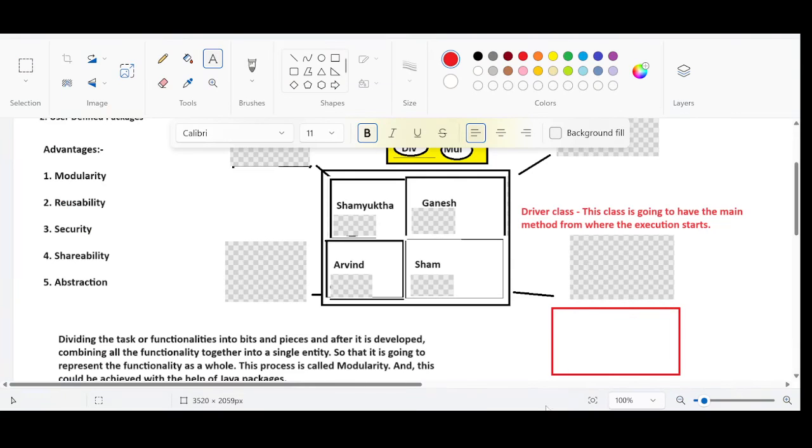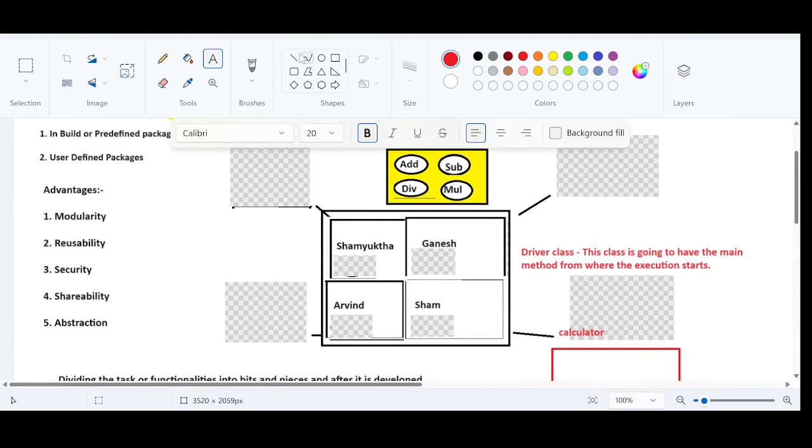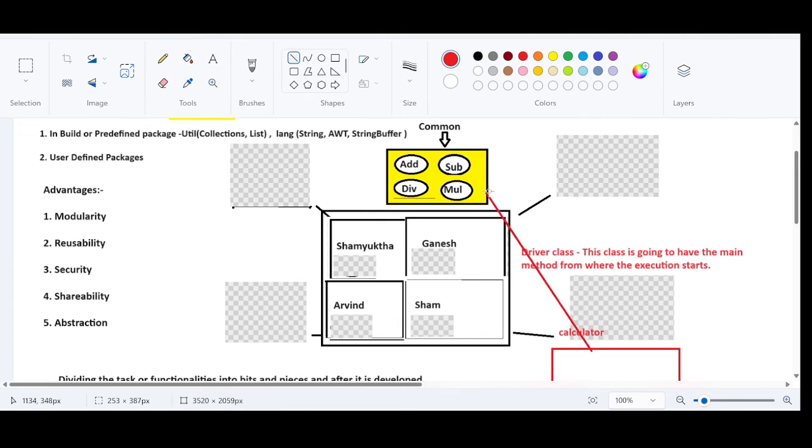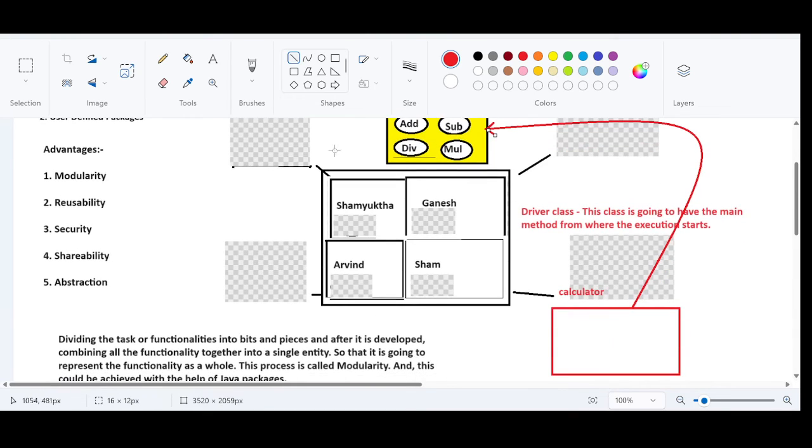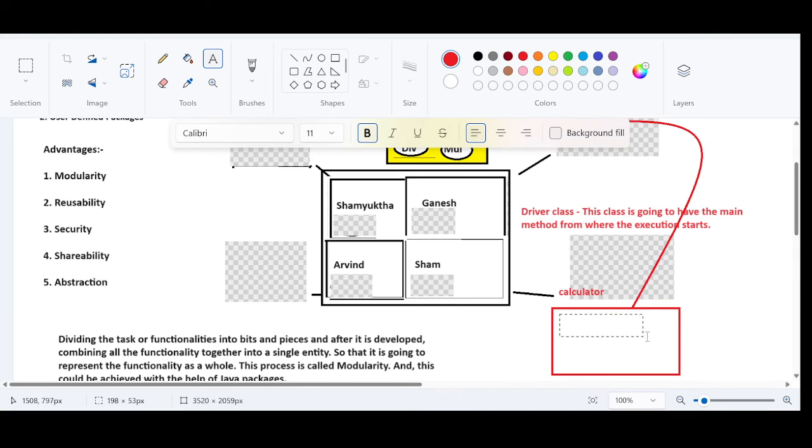If you see this diagrammatic illustration, I am operating from the calculator package and trying to get access by using the import keyword.